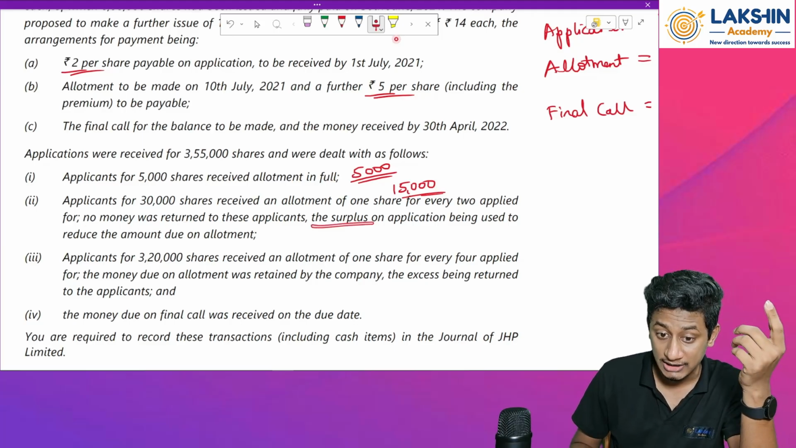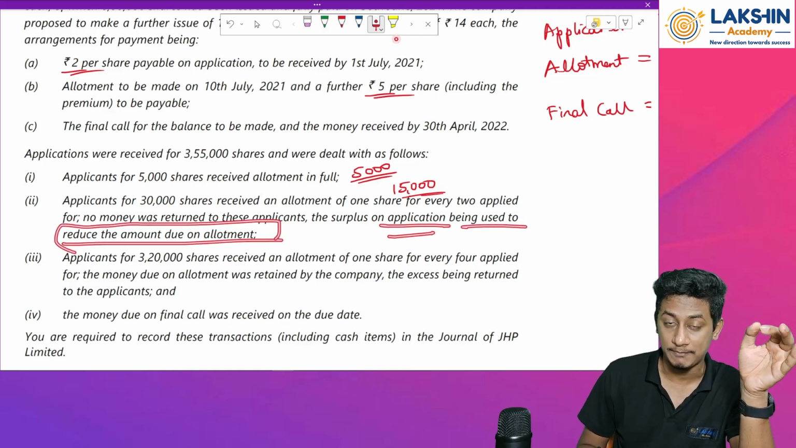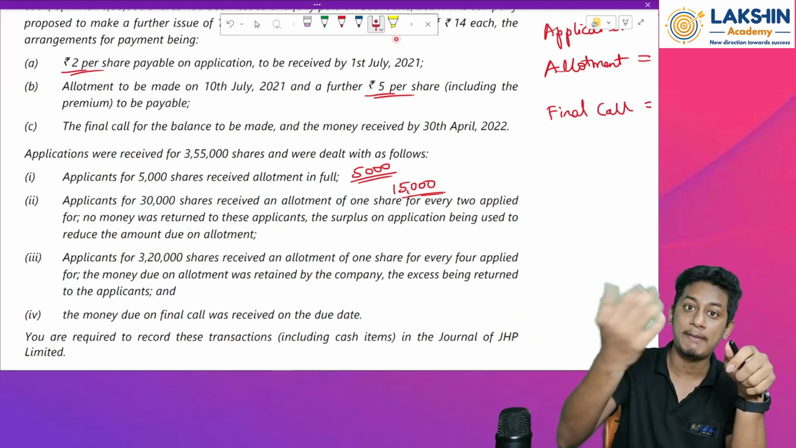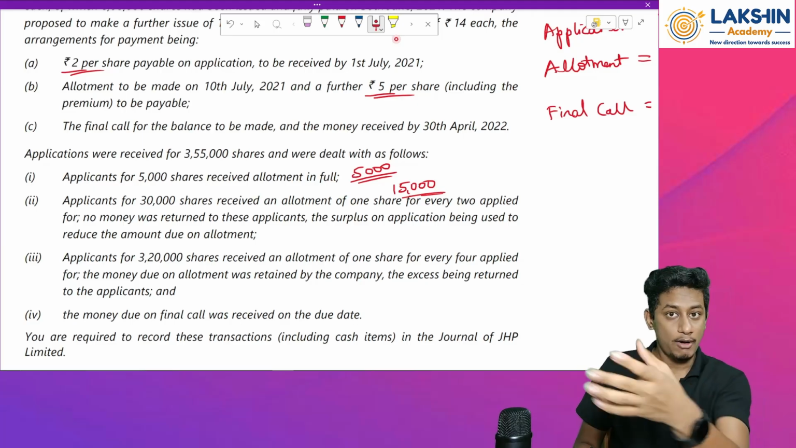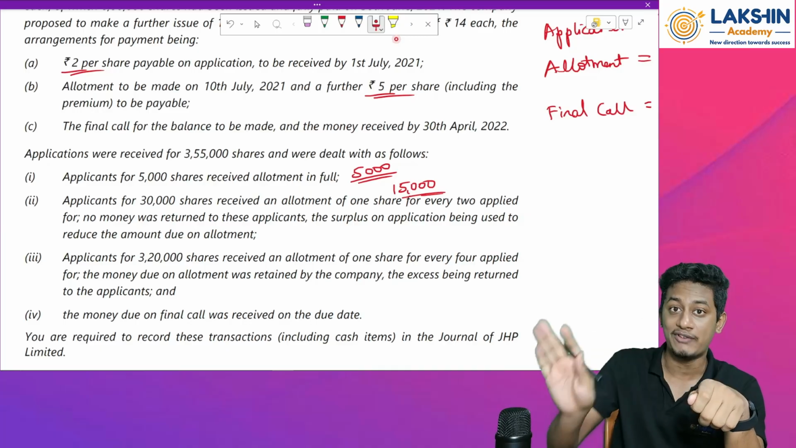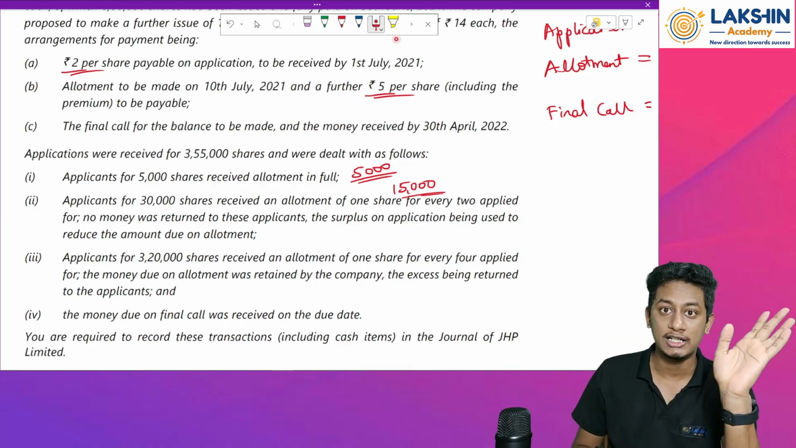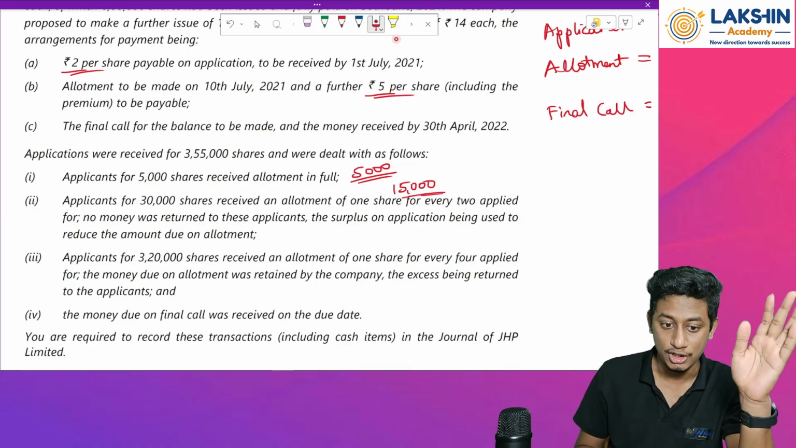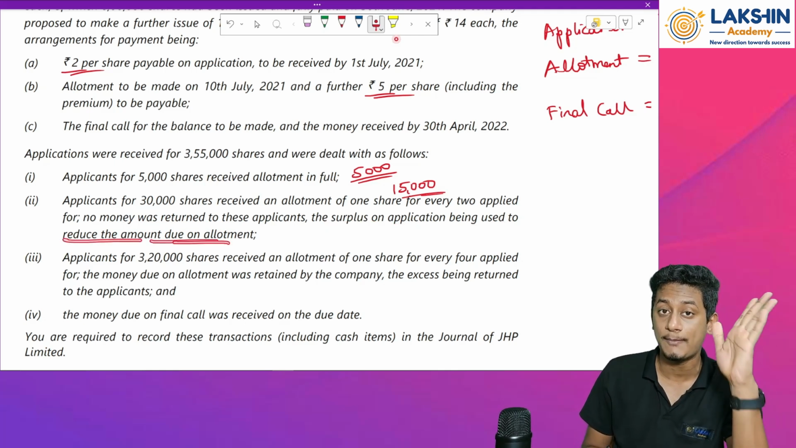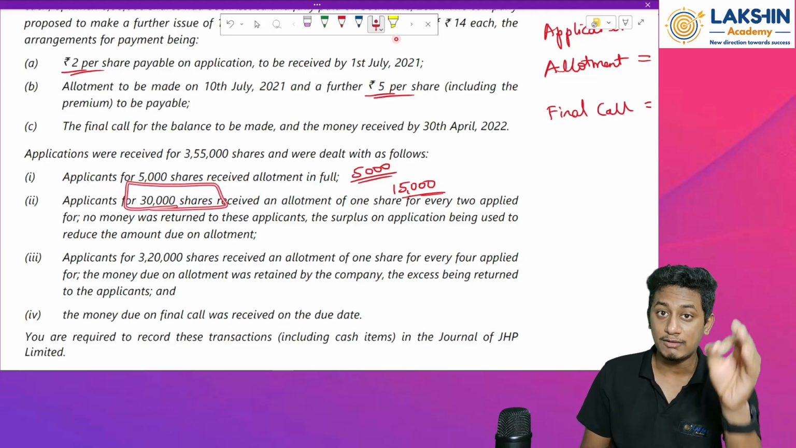Then what will they do? The surplus on the application is being used to reduce the amount due on allotment. The company says they have to pay us on allotment anyway, so why refund and get the money back again? Whatever extra money we received on application won't be refunded, but we will adjust it with the allotment money. They now have to pay only the differential amount on allotment. So they won't return the money, but the surplus on the application will be used to reduce the amount on allotment.